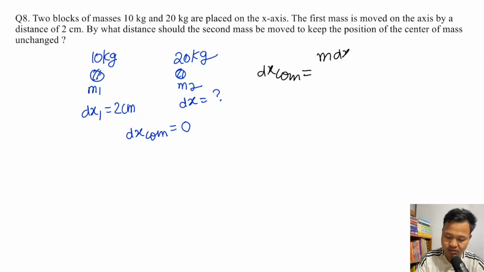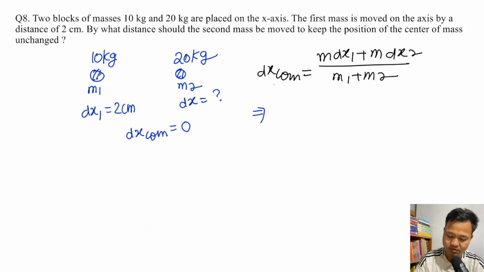Applying the formula, dx com is m1 dx1 plus m2 dx2, divided by m1 plus m2. The change in center of mass is 0.